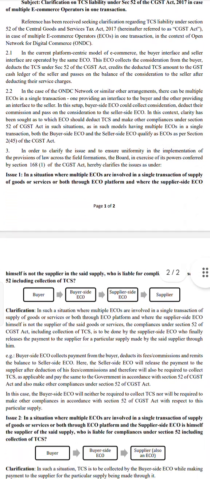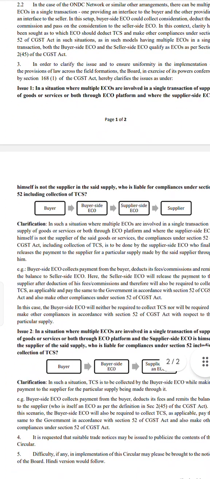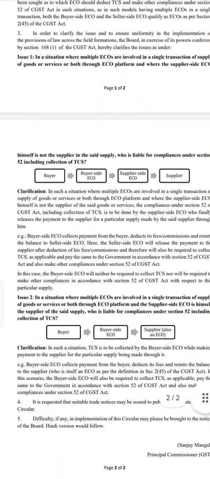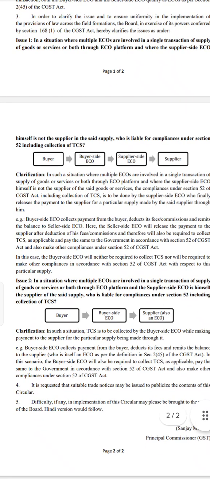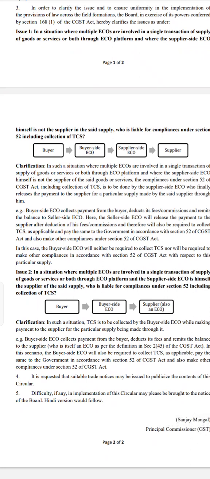Now, if you look here, the department had issued a circular regarding the buyer side ECO, the supplier side ECO, and the supplier. I will explain this with an example. Let us assume you are purchasing a travel bag, and you are having only an Amazon account.